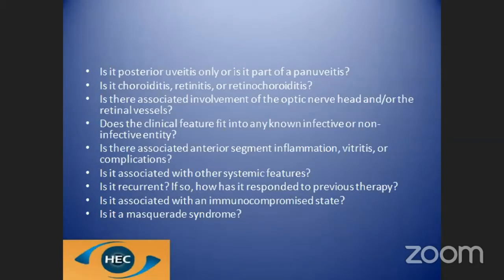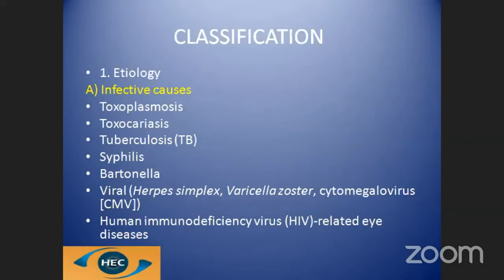Because in panuveitis, one must think of Behçet's disease, whether it is a choroiditis, retinitis, or retinochoroiditis. If it is a choroiditis, then one must suspect sarcoidosis or tuberculosis. If it is just a retinitis, ARN or PORN; a retinochoroiditis, toxoplasmosis. So how do we differentiate? If we think it is a retinochoroiditis, the lesion will be more superficial with involvement of the retinal blood vessels. So it can be classified into infective and non-infective.